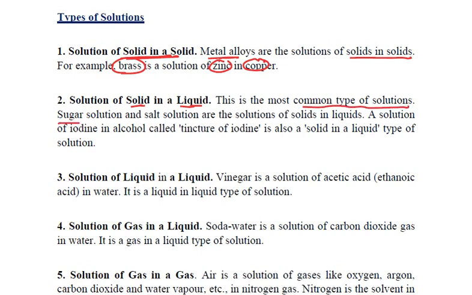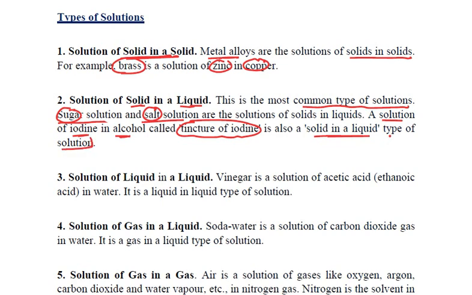We have already discussed sugar solution and salt solutions, in which sugar and salt are solids dissolved in water. Quite importantly, you need to know that the solution of iodine in alcohol is called tincture of iodine, and this is also a solid in a liquid type of solution.